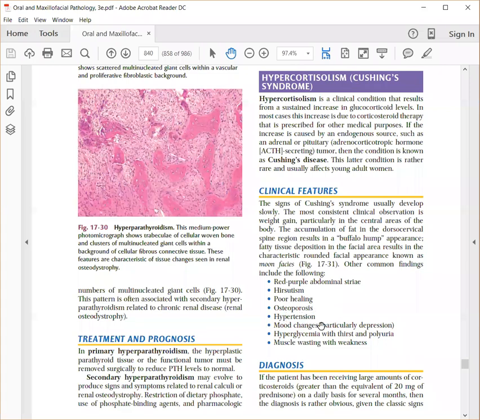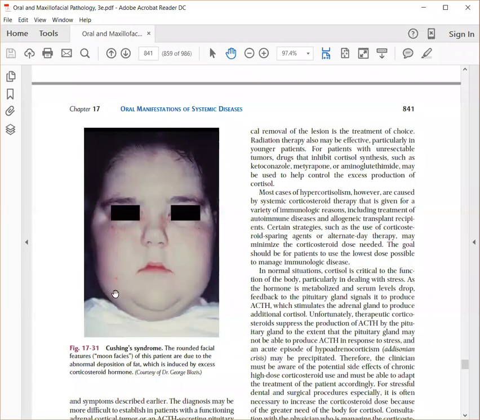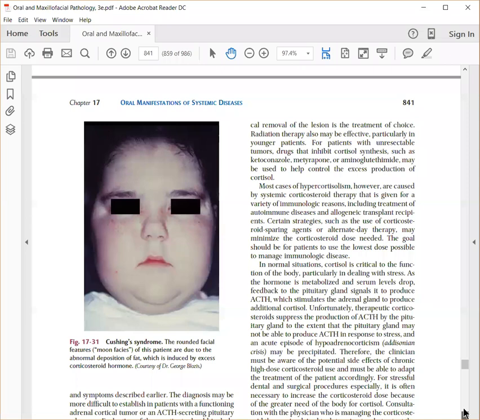They can also have hypertension, depression, and increased sugar levels, hyperglycemia with thirst and polyuria. They can also show muscle wasting. So this is what you see in Cushing's syndrome, where you can see a moon-like face due to excessive glucocorticoids. You can also get another condition.